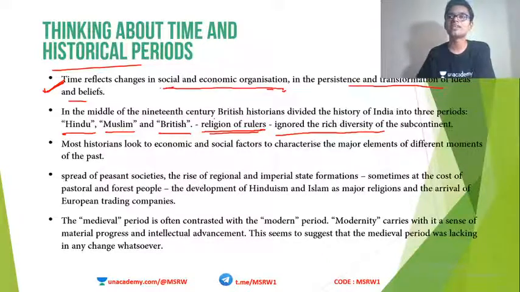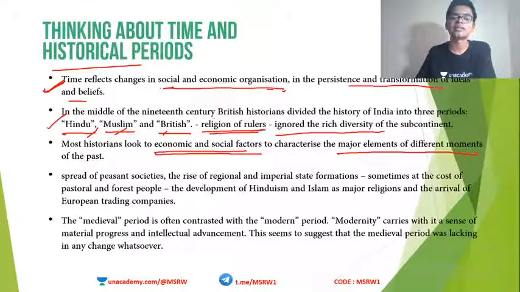Instead of giving a proper timeline or basing it on some quantifiable data, they actually went for religion as the basis of classification of history. And many Indians actually took this. They took the bait and fell for the trap that the British set. That divide and rule policy has its basis in this theory. Now, most historians look to economic and social factors to characterize the major elements of different moments in the past. That is correct. Economic and social factors are to be taken into consideration while looking into the major elements. Instead of religion, it has to be economic and social factors.